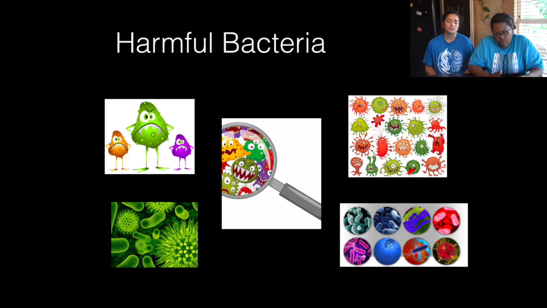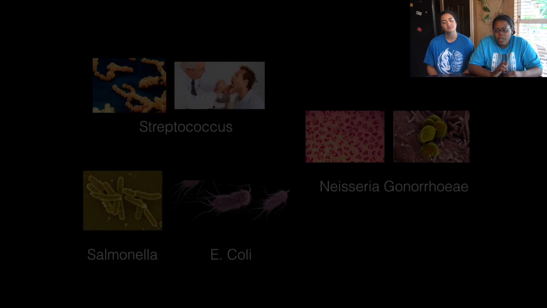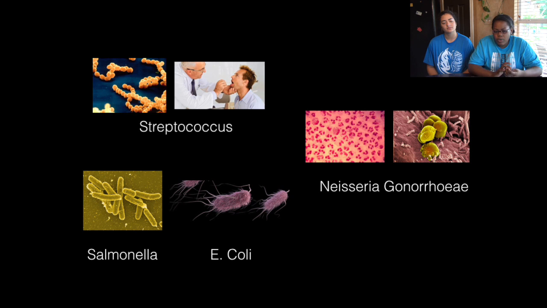Some examples of infectious bacteria include Streptococci, Salmonella, E. coli, and Neisseria gonorrhoeae. The first example of one of many pathogenic bacteria is Streptococcus group A, which can cause strep throat. Streptococci is spread airborne through contact of an infected person's sneeze or cough.